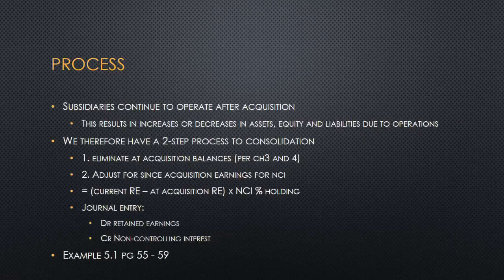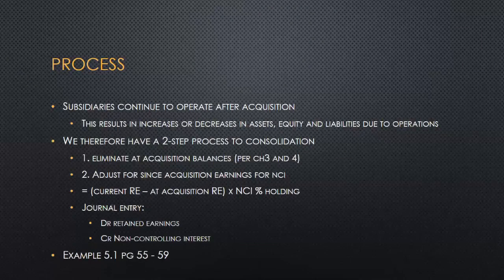So when we do our initial consolidation, we consider, well, we have purchased a company at a point in time, we've paid a certain amount for it, and we then eliminate the at acquisition reserves, being our share capital, our retained earnings, and any fair value adjustments that we need to make to our assets, as well as any other reserves that we have in equity. So we've accounted for that, but now we have continued to operate as a subsidiary. We've made profits.